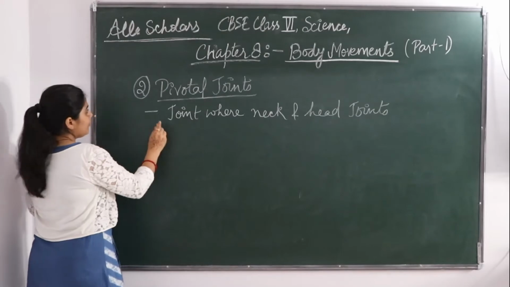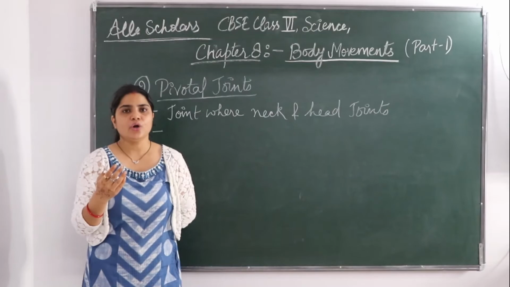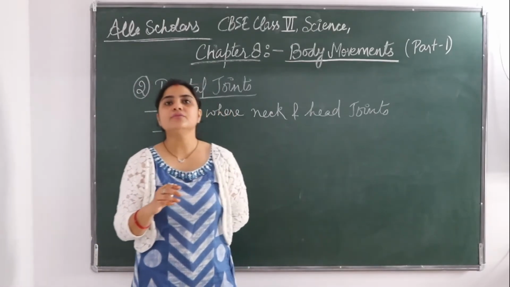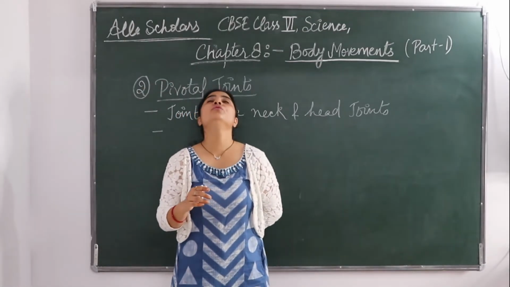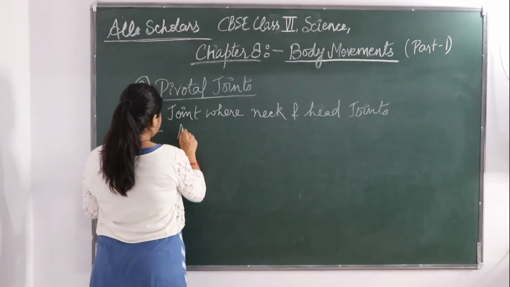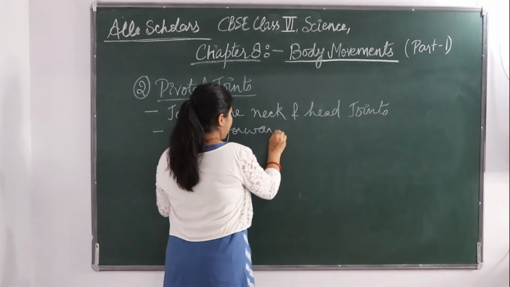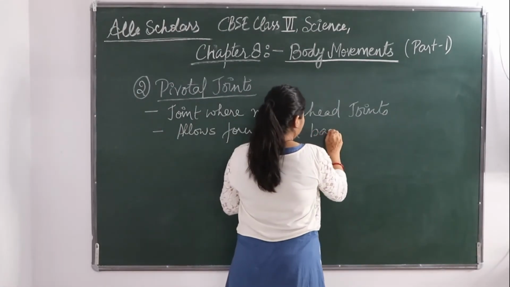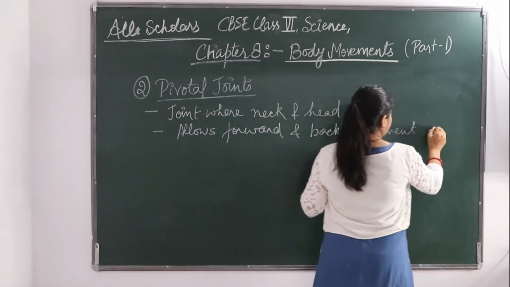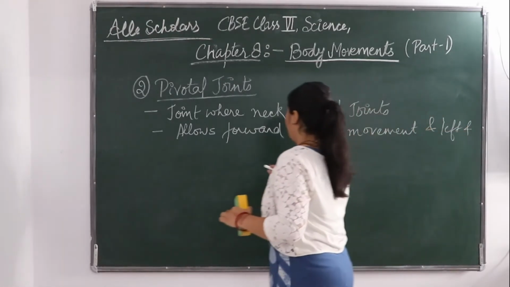Okay, so this type of joint allows a forward and backward movement or left and right movement. Okay, forward and backward movement and left and right movement.